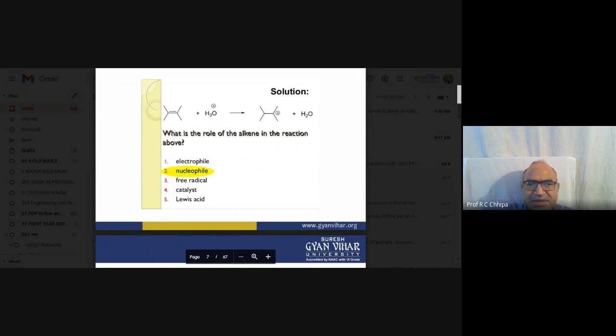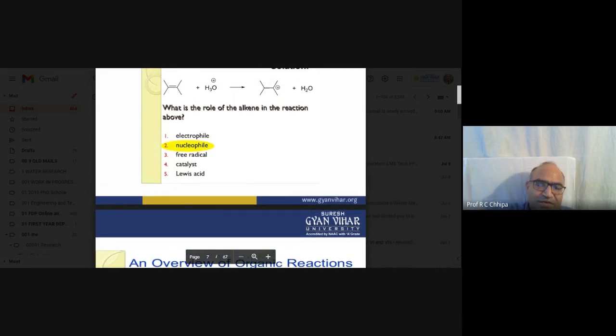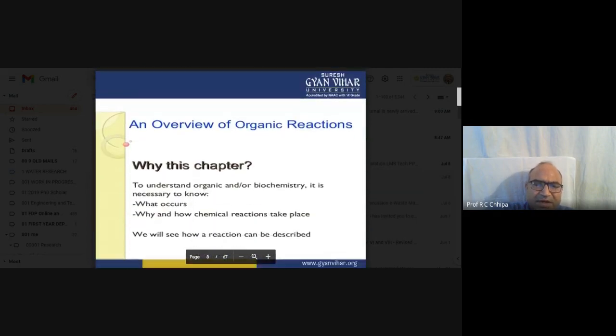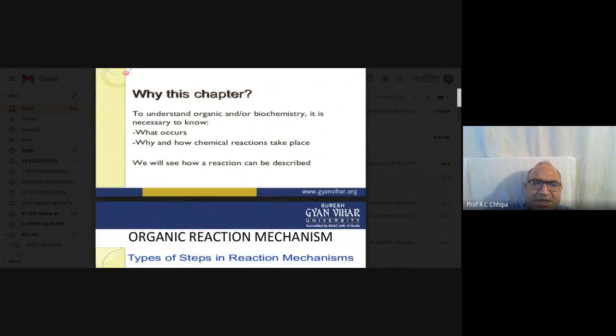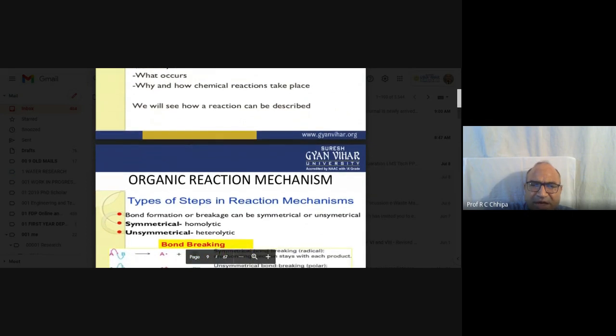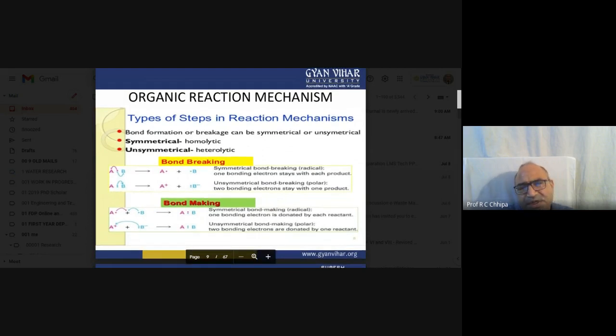Here is another example: carbon double bond carbon, with H3O. In this particular case, the reaction involves a nucleophile. Why the nucleophile? Here the molecule itself is the nucleophile, so the alkene behaves as a nucleophile. Why this chapter? Because to understand organic and biochemistry, it is necessary to know what occurs and why chemical reactions take place. We will see the reaction mechanism.